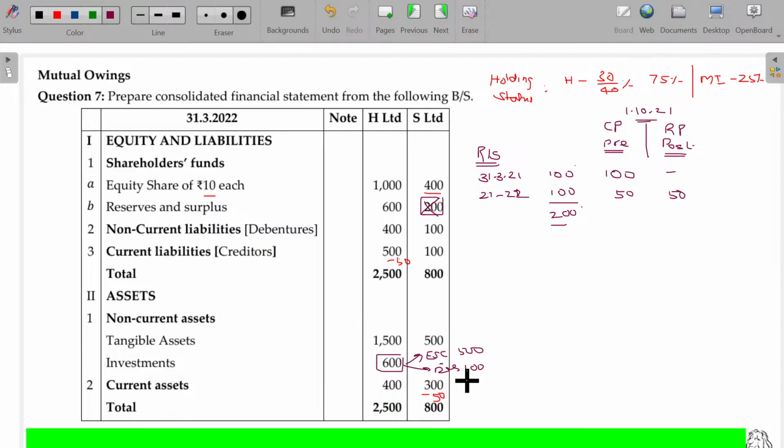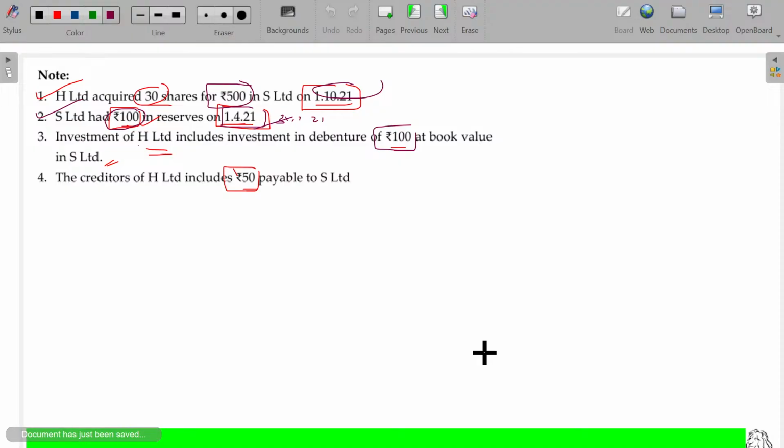Now, if we are merging, this is also a mutual cancellation. This 100 will be cancelled along with the debenture liabilities in S Limited. For S Limited, as they have issued debentures and raised the fund, it is a liability. For H Limited, they purchased this debenture from S Limited by paying 100 rupees at face value. So while merging, the liability as well as the investment both get cancelled. So this 100 and 100 is cancelled. Only 500 is left. Is that clear?